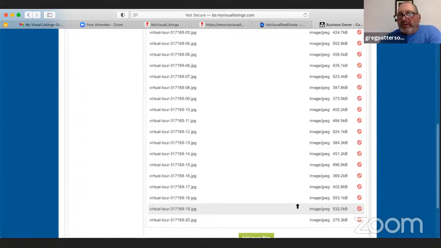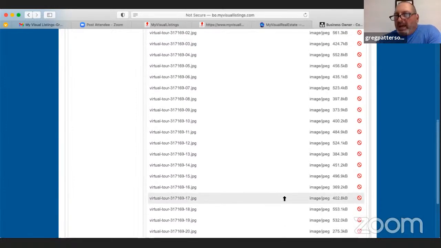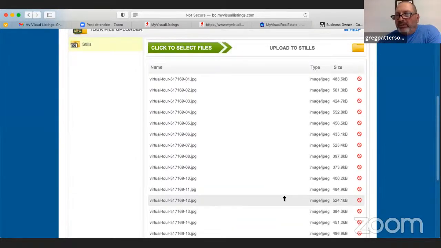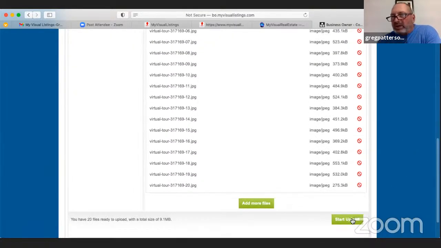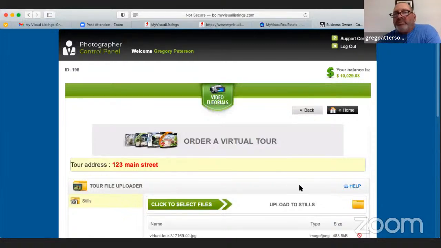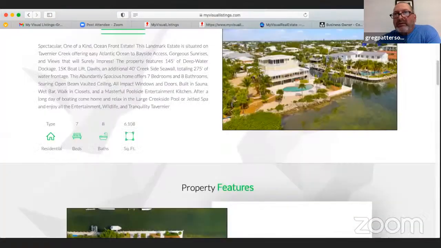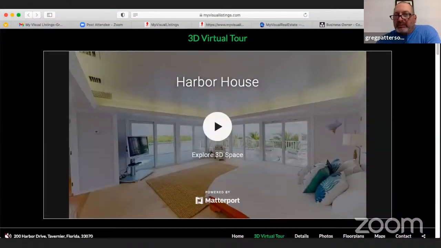Well, yeah, you get home from shooting this and it might be 8 o'clock at night or whatever. You order this. The agents are automatically going to get a ready email sent to them with their media delivery page, and the tour's up. The only thing that is missing is the floor plans. So your Matterport's on there, everything is automatically done. So when they wake up, the floor plans are already on, and we've already created the interactive and moved the photos over. So then you would just click start upload, and this would automatically upload, and this probably takes no more than 3 minutes, and then you would come up with this.